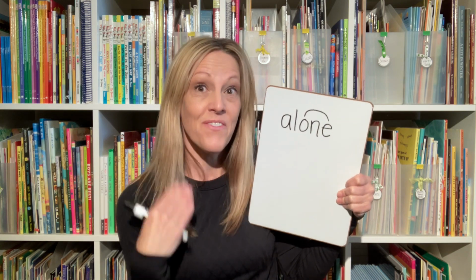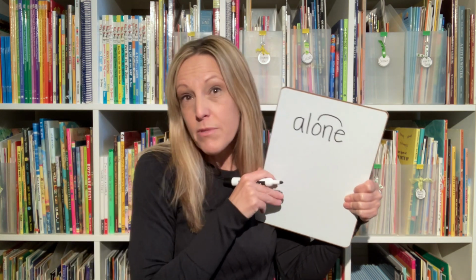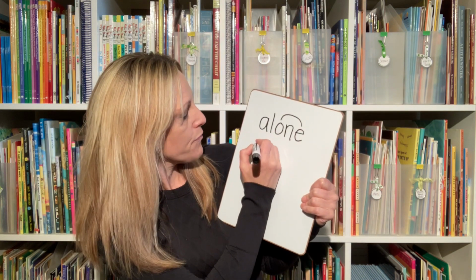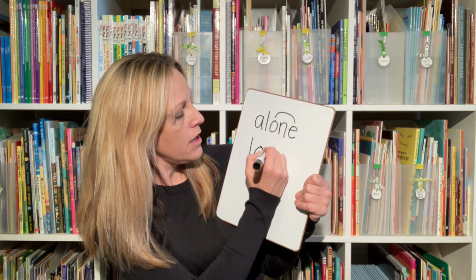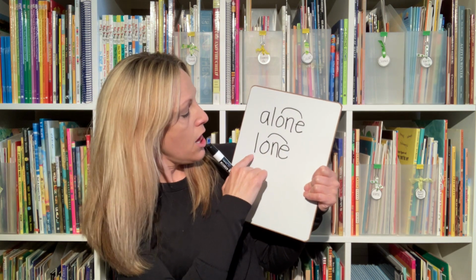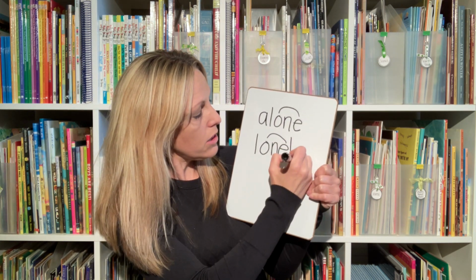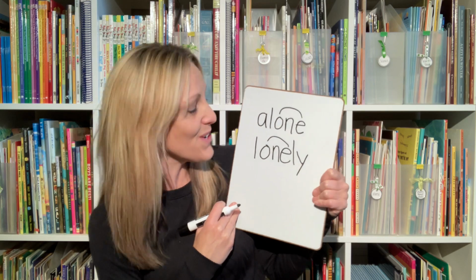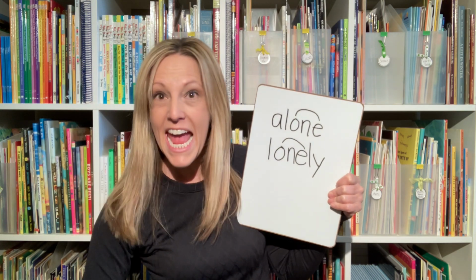Here's another word. Say lonely. Lonely. Sometimes if you're by yourself and there's only one of you, you could feel lonely. Let's tap the sounds in that word. O, n, o, e. Lonely. I'm going to write that word for you too. O, n. Ooh, there's that silent E again, helping that O make its long sound. Own, E. That Y at the end saying E is regular. If you don't know that yet, you will learn that. So we have alone and lonely.